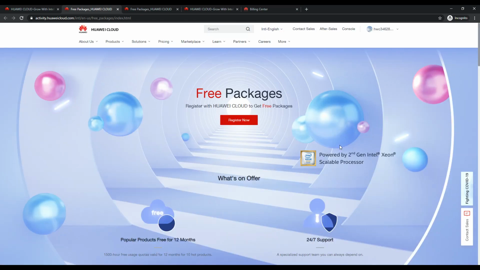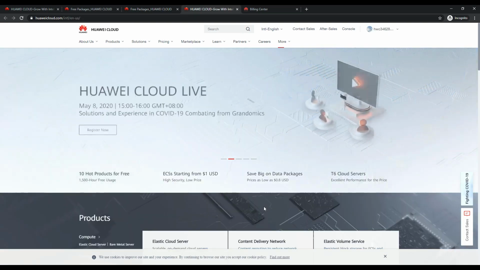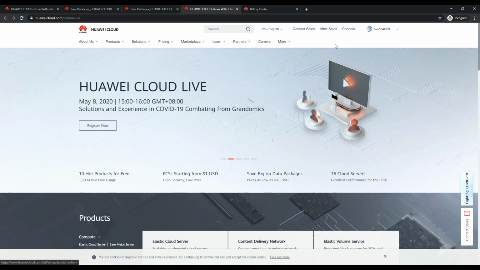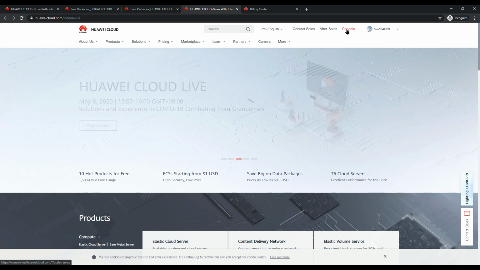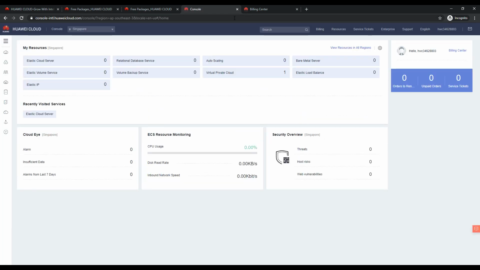It will take a couple of minutes. You need to have a valid payment method, and some verification will happen on the OTP. Make sure you put the right info, and in a few minutes you will be able to log in. And let's go to the console experience. So this is the first time I believe most of the people are going to see the console, and this is the Huawei Cloud Console.